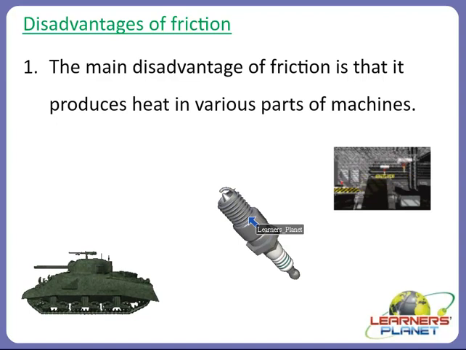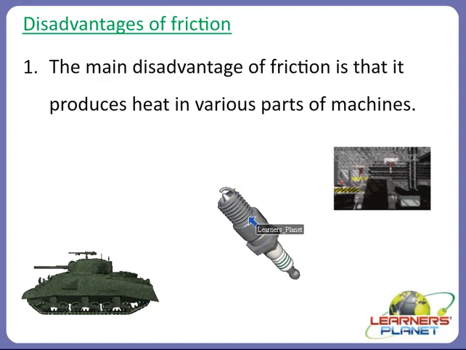In other words, fuel or energy is used to power the vehicle. That extra fuel or energy is being wasted because of friction, right?